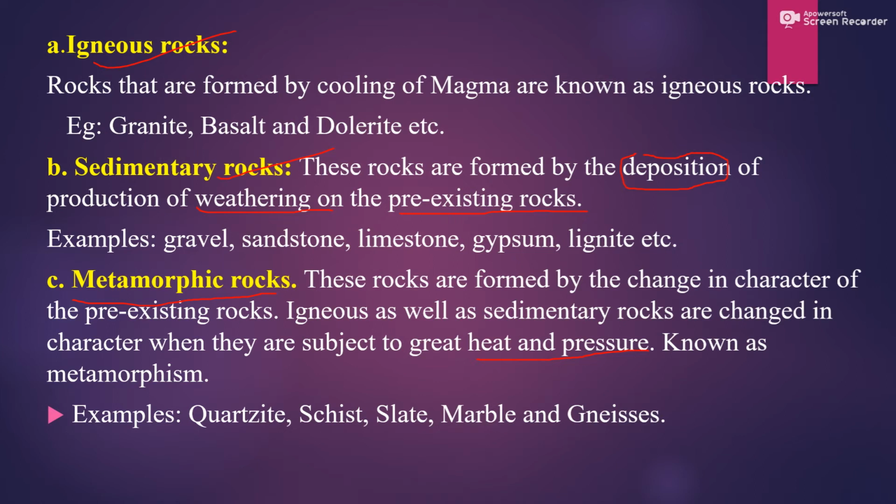This is not only an important topic, it even comes in a few competitive exams. How will it come? I'll give an example. Sandstone is which type of rock? Option A, igneous rocks. Option B, sedimentary rocks. Option C, metamorphic rocks. Option D, none of the above. Then what you need to pick? You need to pick sedimentary rocks. In a few competitive exams, you may come across this type of question, so it is very important to remember these examples also.